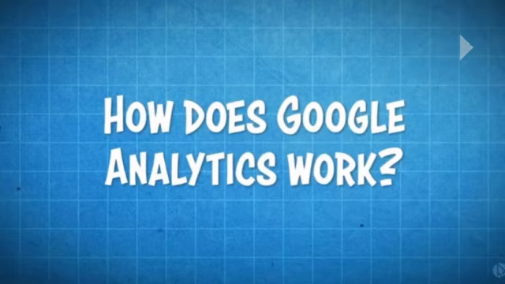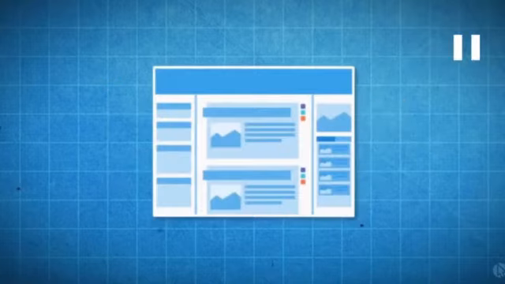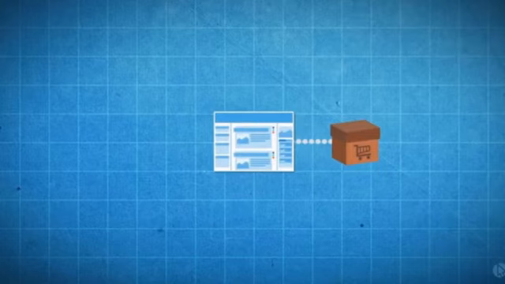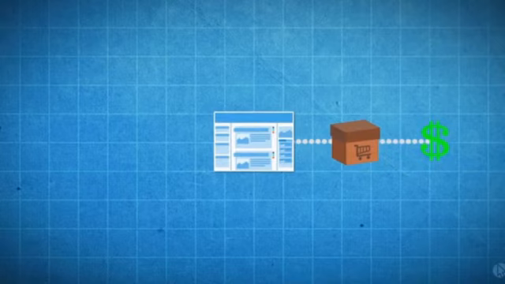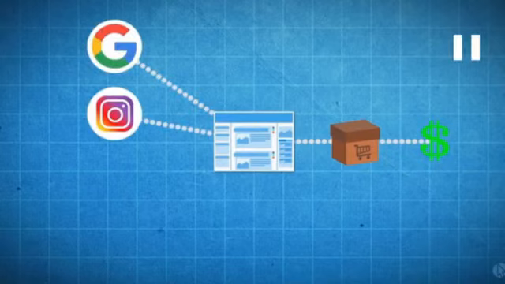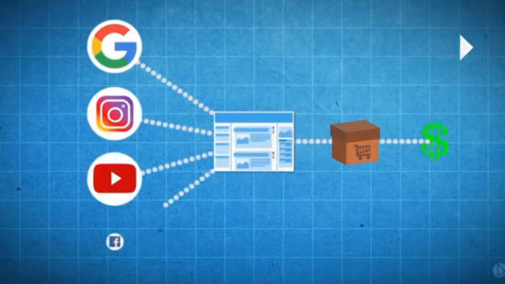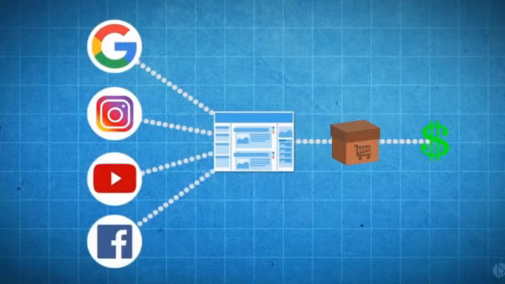Say for example, I have a website and the main goal of the website is to sell the product and ultimately to get money. For this, I am running advertisements, say on Google, Instagram or say on YouTube, Facebook. So now I have got 4 different ways that somebody could find my website, that is Google, Instagram, YouTube and Facebook.